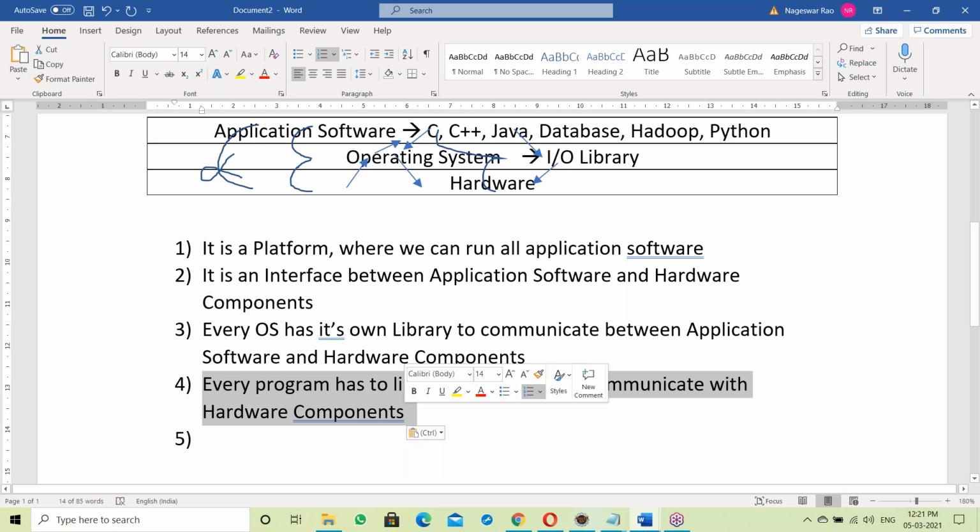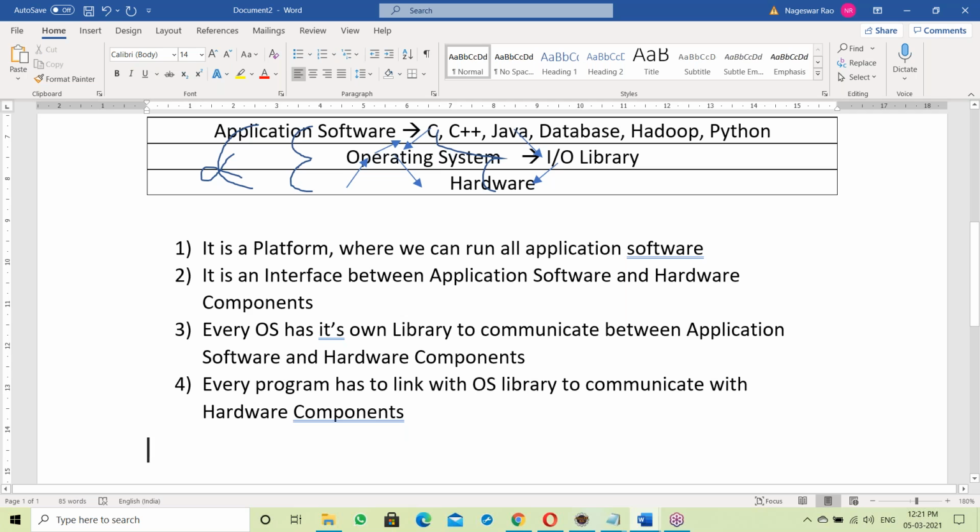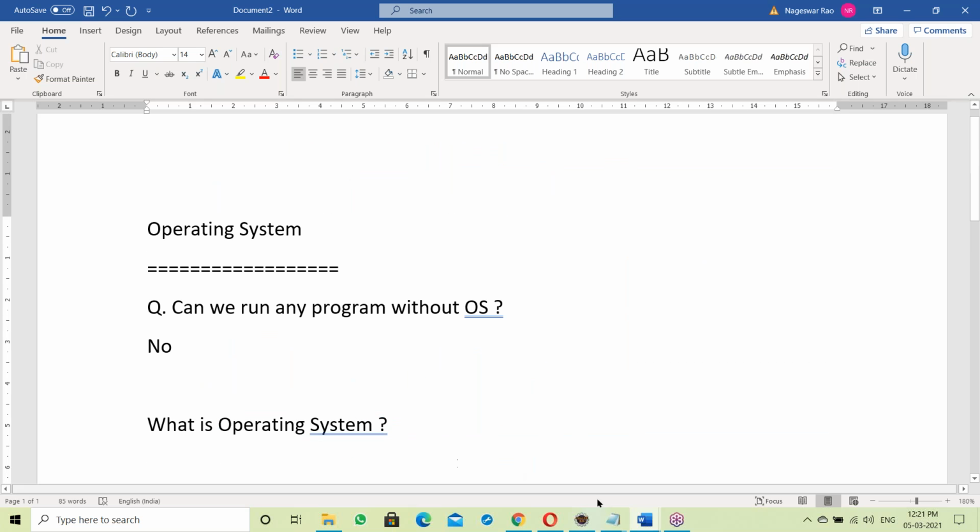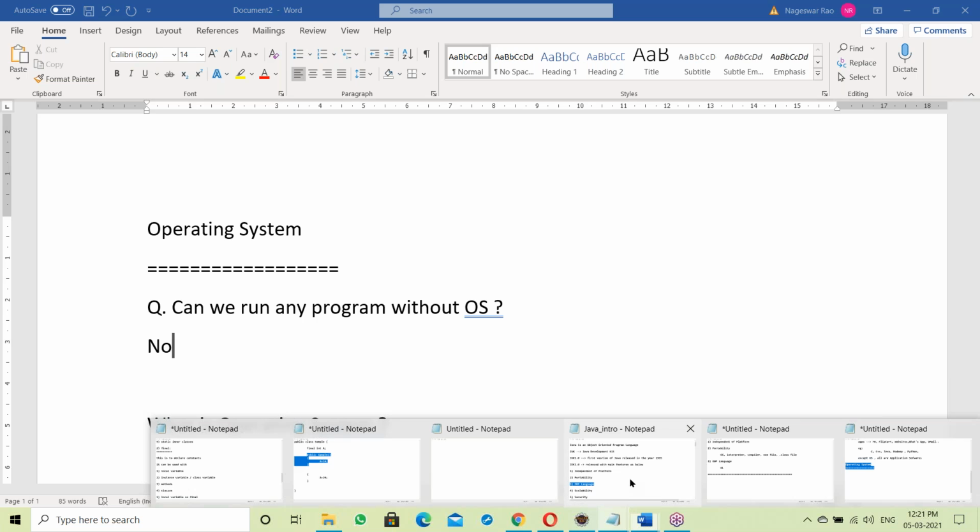Every program links with the OS library to communicate with hardware components. This is about just the OS area. Now you can understand Java's platform independence easily. So this is about the OS.